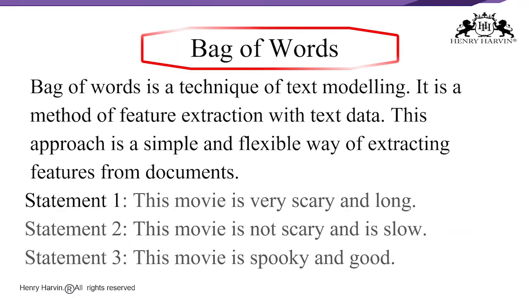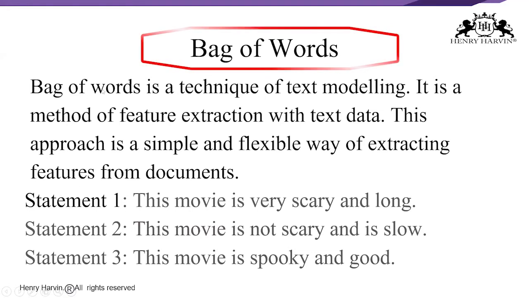Let us try to understand what the bag of words model is. This is actually the simplest form of text representation in numbers. As the name suggests, it is a bag of words, a bag of word vector. A word vector means nothing but a string of numbers.